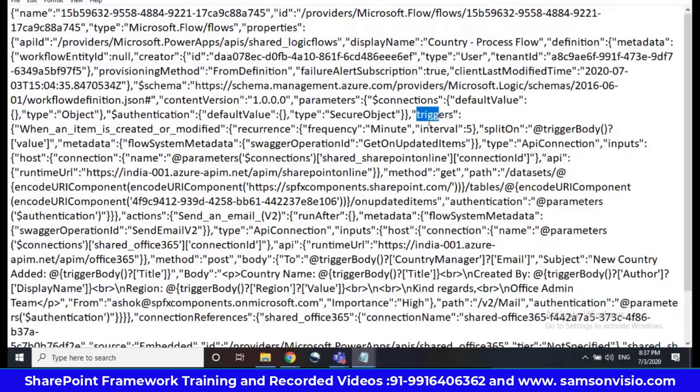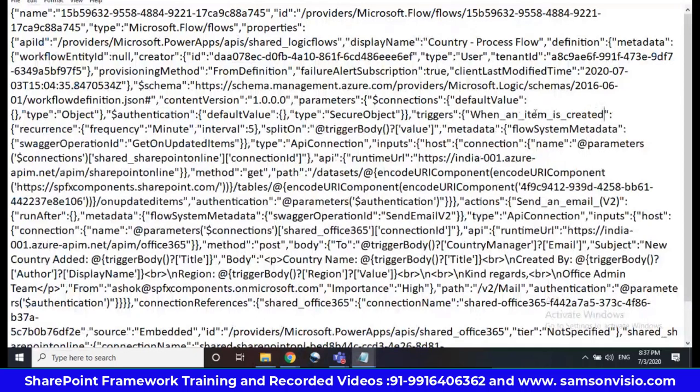If you observe here, this is the trigger. And you don't want modified, right? Just go here, remove this or modified, just delete it so that it becomes when an item is created. So save it.